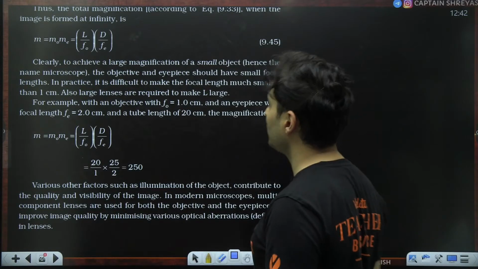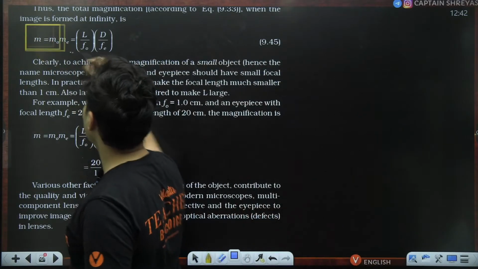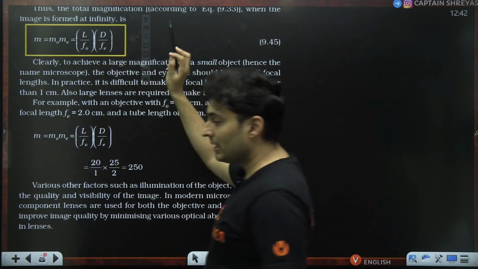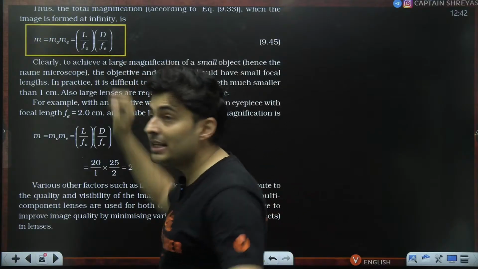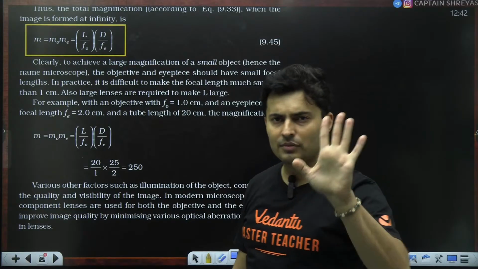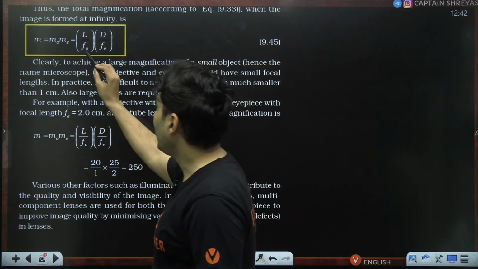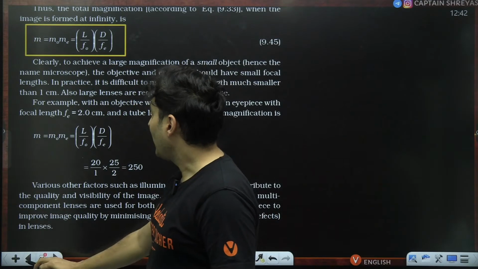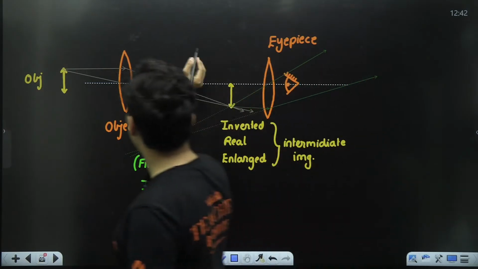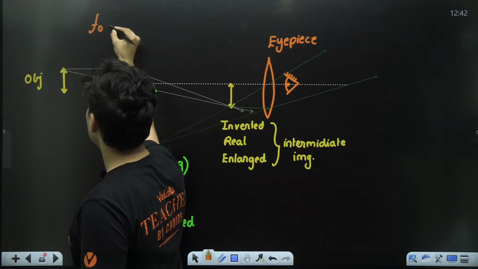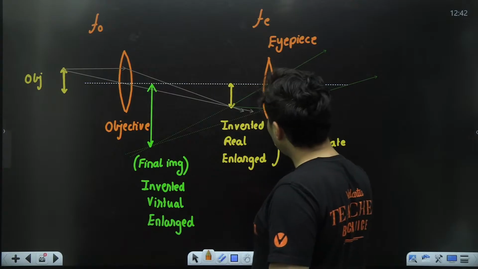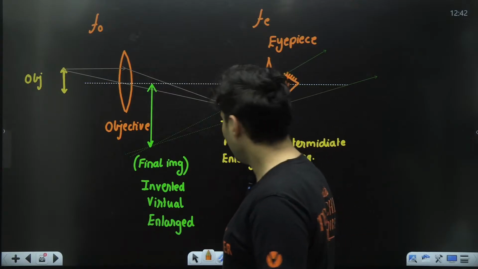The total magnification is this one right over here, where what are these terms? D is your least distance of distinct vision, which is 25 centimeters for an average adult. F naught and Fe are basically the focal lengths of objective and eyepiece. F naught is the focal length of the objective. Fe is the focal length of the eyepiece.